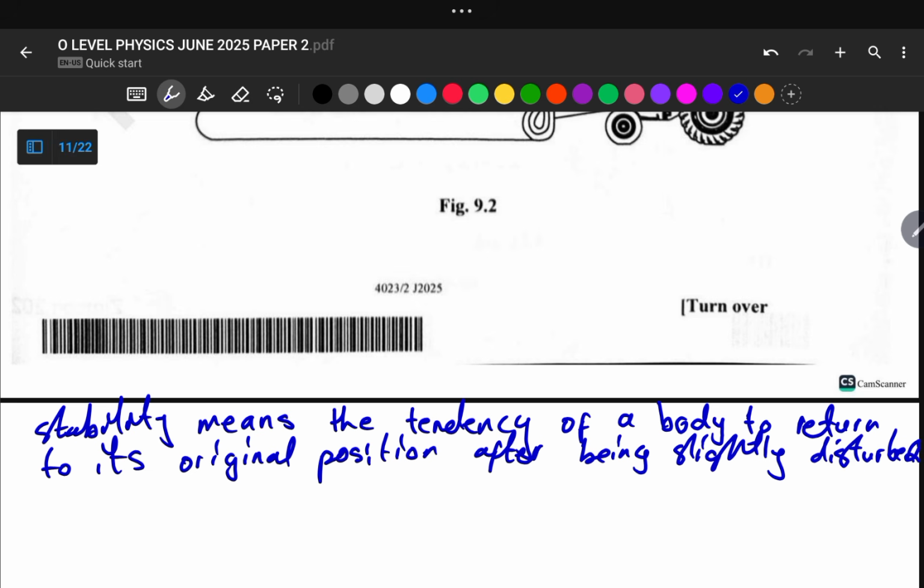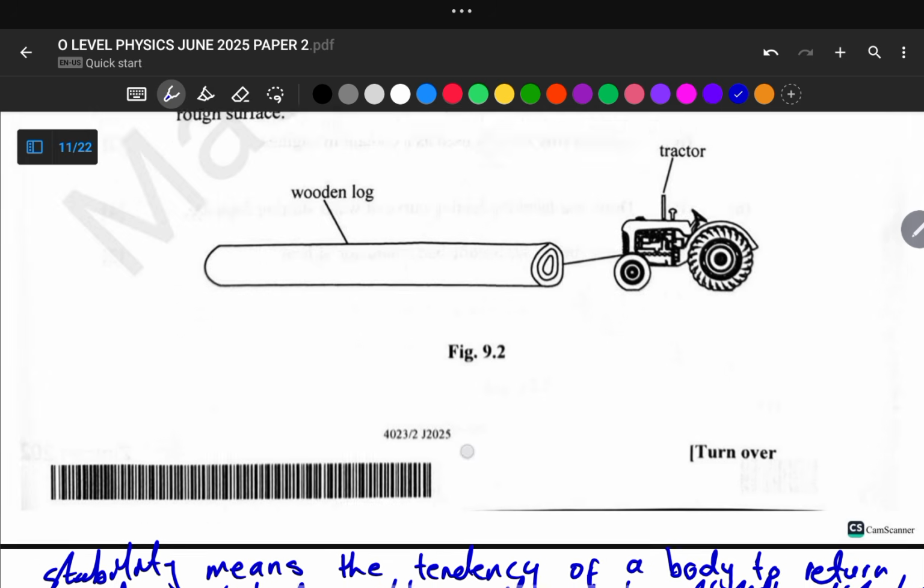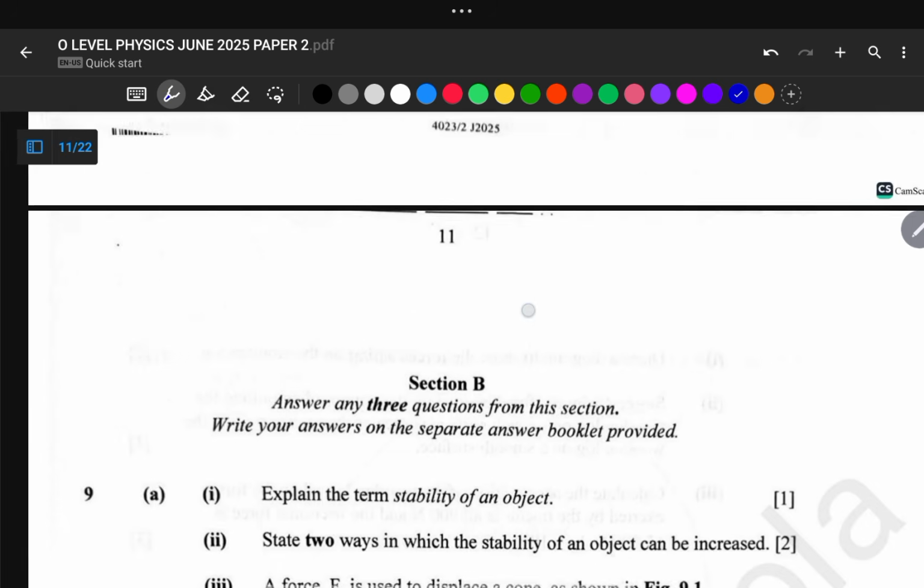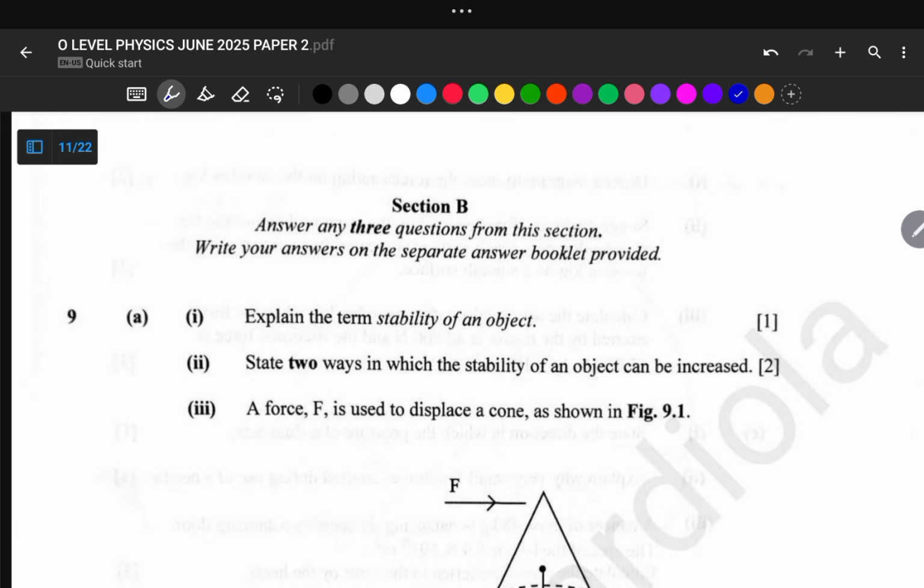So here is our definition for the term stability.